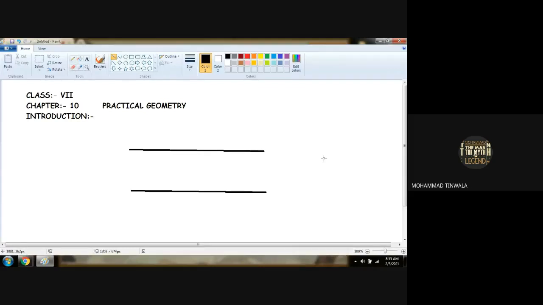Two lines means? We can say parallel. Parallel lines. Very good. Now, if I say these two lines are parallel, how do we say that they are parallel? Can anybody tell me? Same size.